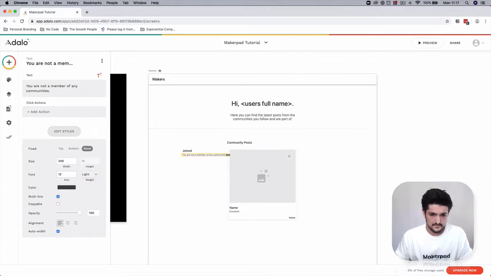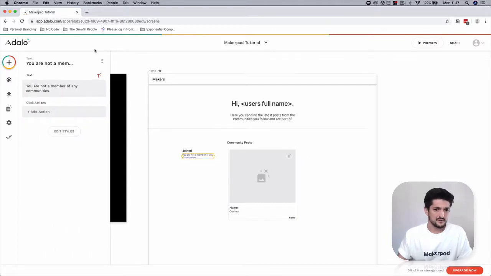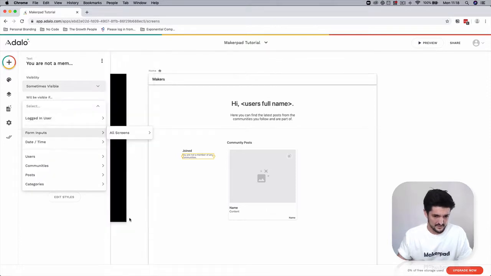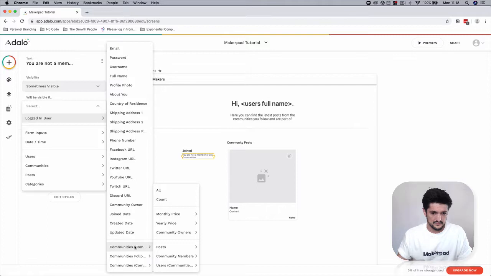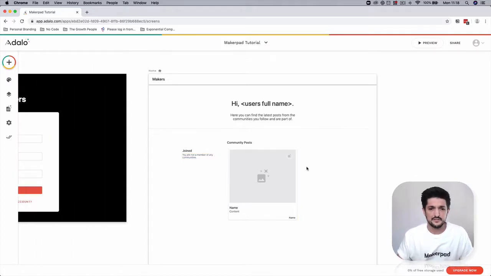And the way you can do this, you can show or hide components depending on the parameters of the user. So select a component, and we're going to select the menu up here, these three dots, and change the visibility to sometimes be visible if the logged in user community members count is equal to 0. So if you're not a member of any communities, then you're just going to see this placeholder text.